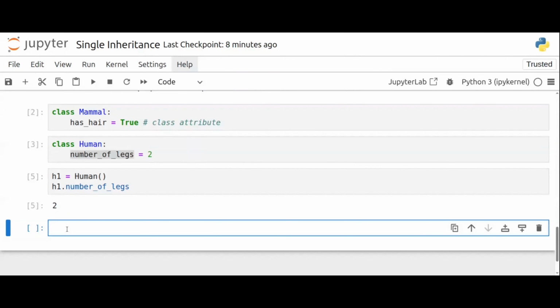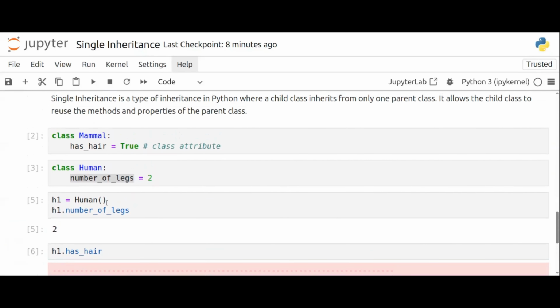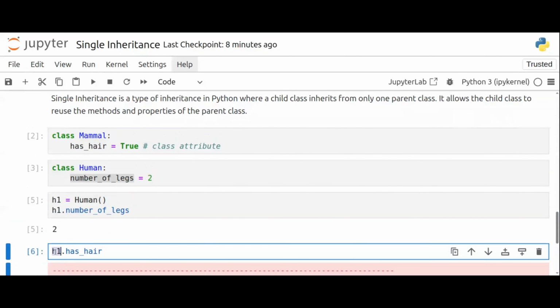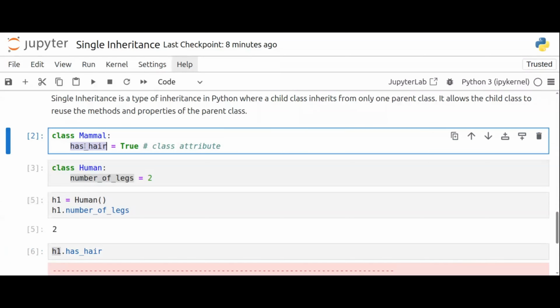Can I do this? If I try h1 dot has hair, can I do this? The answer is no, because this object only knows what happens inside this class. It doesn't know what's inside the mammal class. If I want to reuse this property, has hair, inside human, then I can inherit that property.